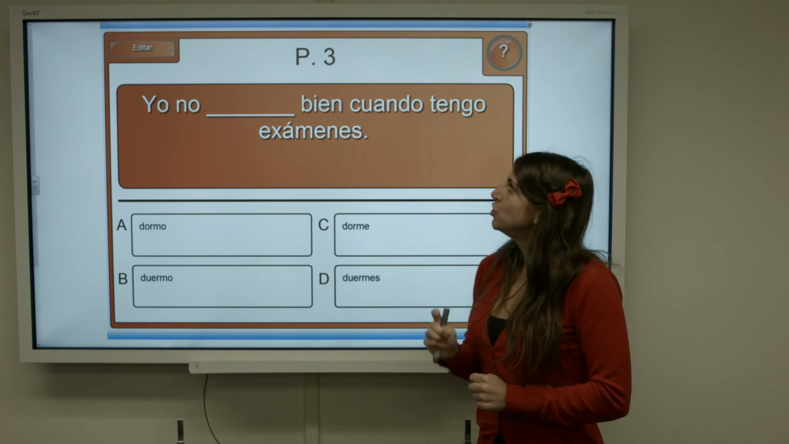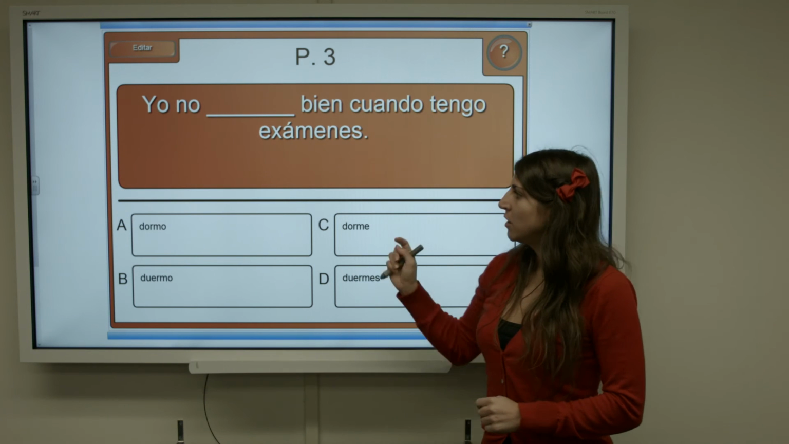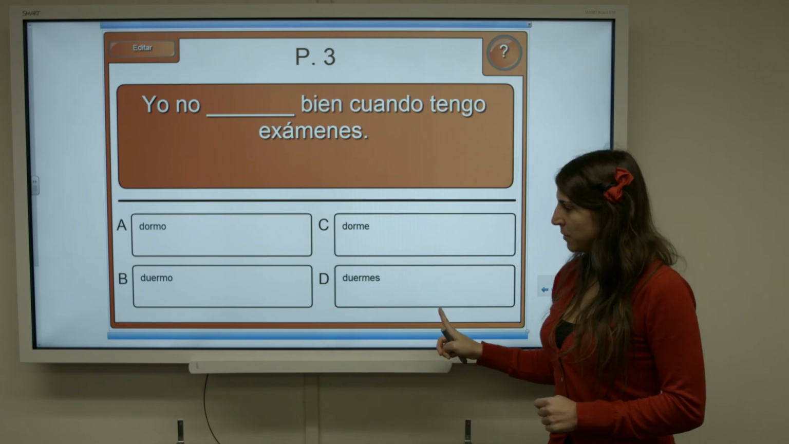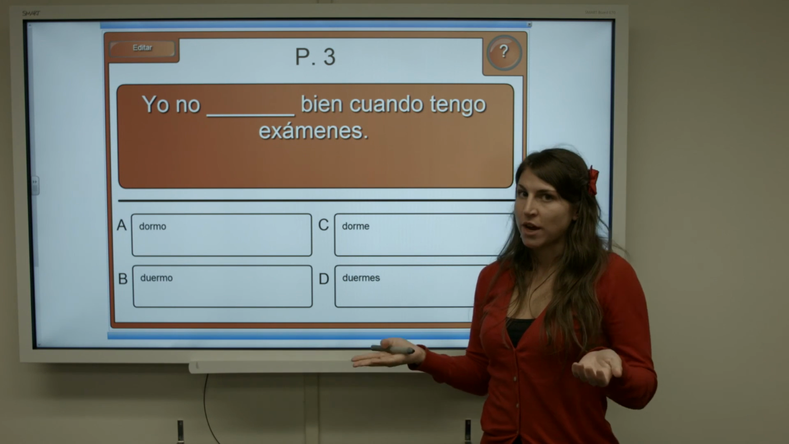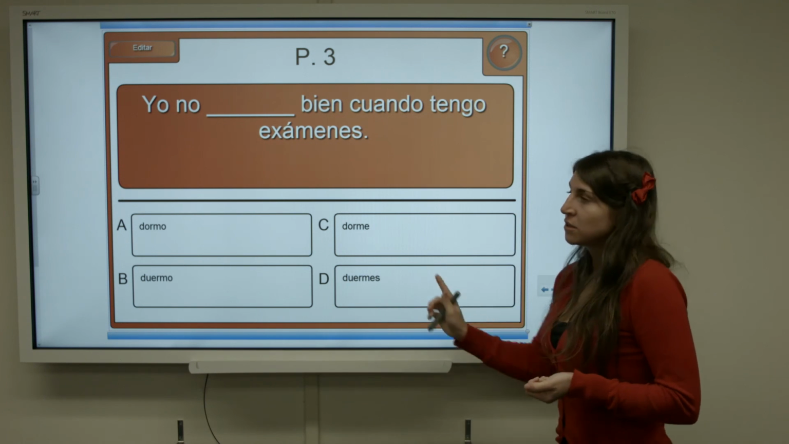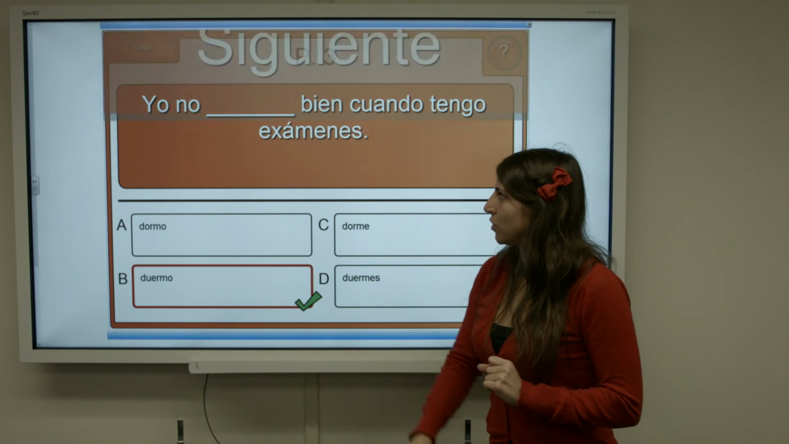Third example: Yo no bien cuando tengo exámenes. We have 4 options. Dormo, dorme, duermo, duermes. Dormo, dorme are incorrect because there's no stem change. We have duermo, duermes. Yo is first person singular. Therefore, duermo.